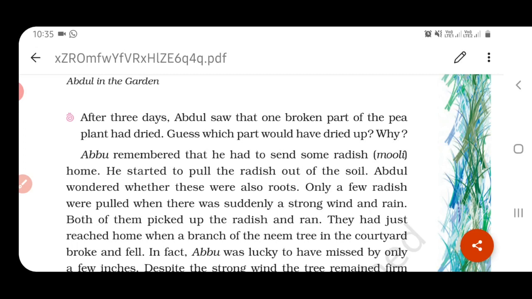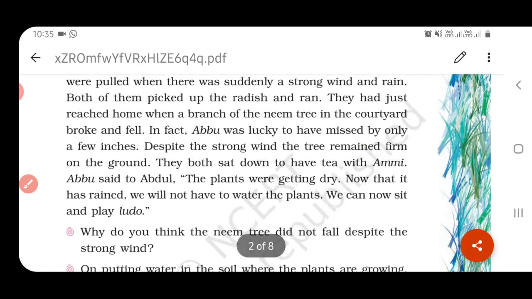And the next question, after 3 days Abdul saw that one broken part of the pea plant had dried. Guess which part would have dried up and why? He had broken that one part of the pea plant. That part gets dried off because there is no water supply to it. So the cells present in the plant have died. Okay, so that is the reason for the drying of that plant.